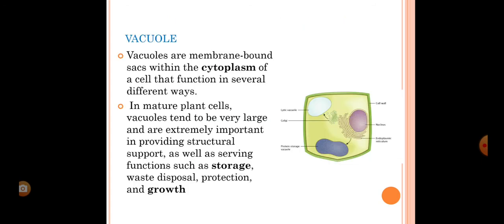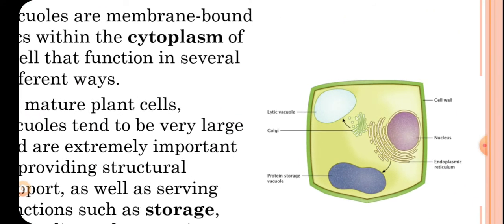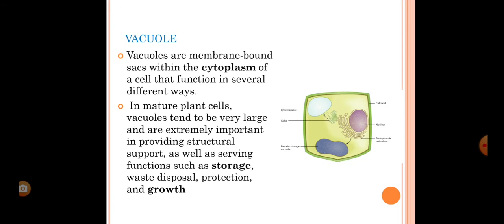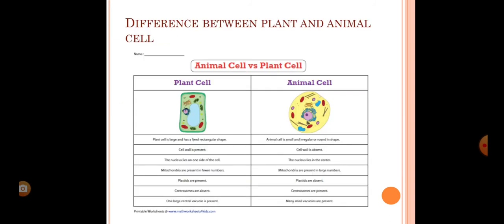As you can see in the middle, this white portion is the vacuole, and it is mainly present in the plant cell, and it is also the diagram of the plant cell.